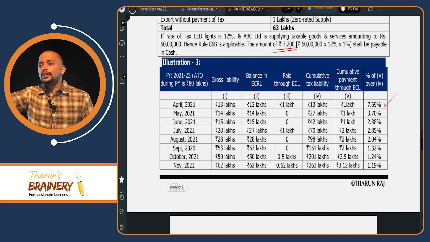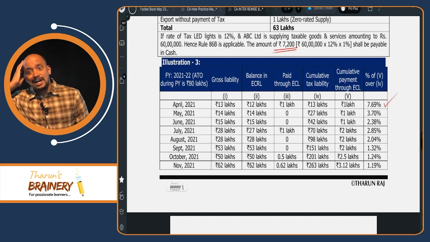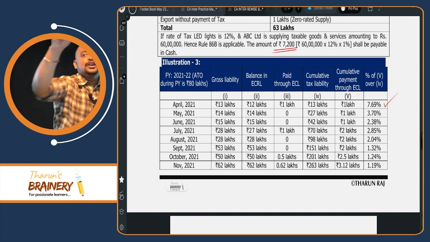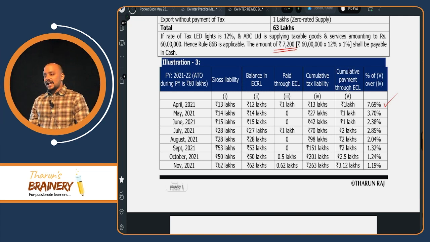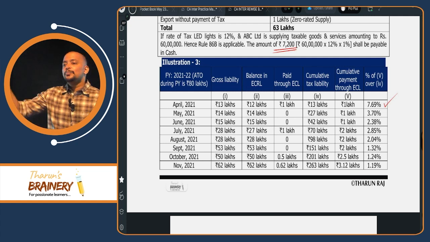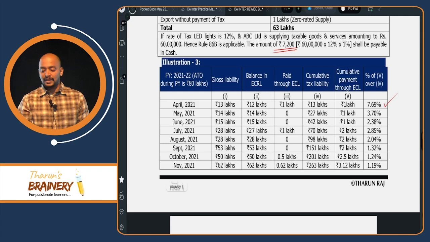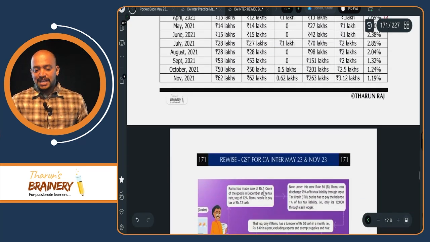2 divided by 201 is equal to or greater than 1%, less than 1%? Less than 1%. So October you have to pay 1% through cash ledger. What is the liability? 50 lakhs. 50 lakhs into 1%, 0.5 lakhs you have to pay through cash ledger. Is it clear? So that is with respect to this 86B.